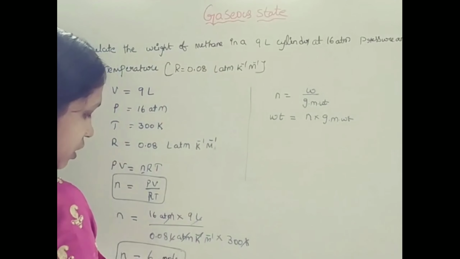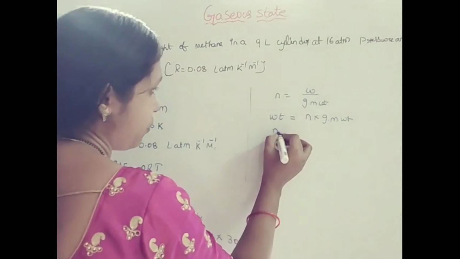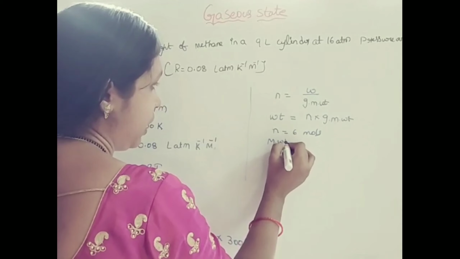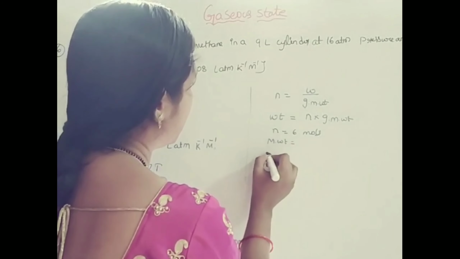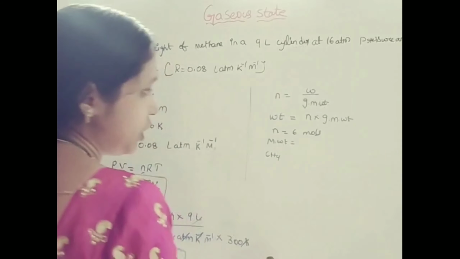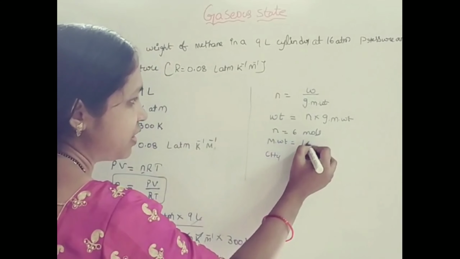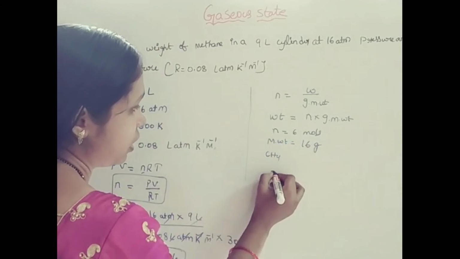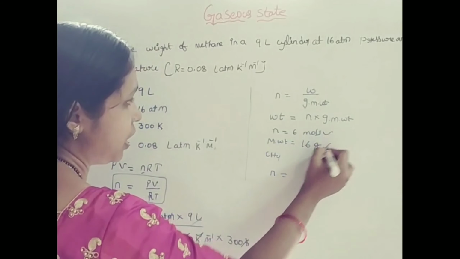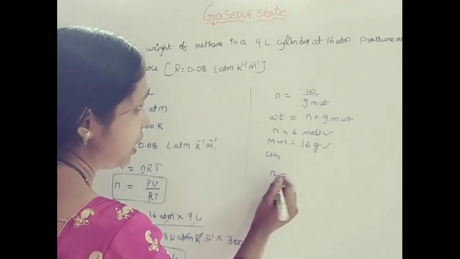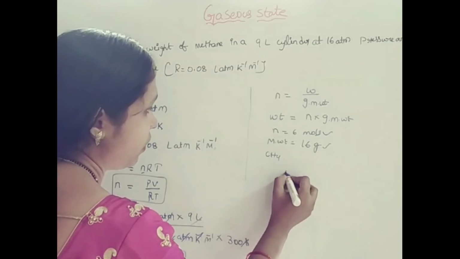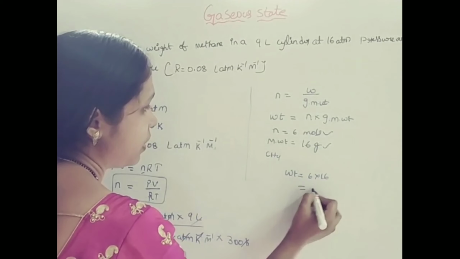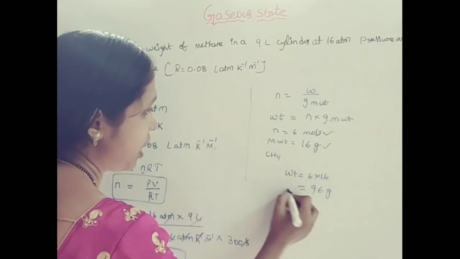According to the ideal gas equation, we get the number of moles as 6 moles, and methane has the formula CH4, which means the molecular weight is 16 grams. So substitute the number of moles and molecular weight: weight equals 6 into 16, that is 96 grams.